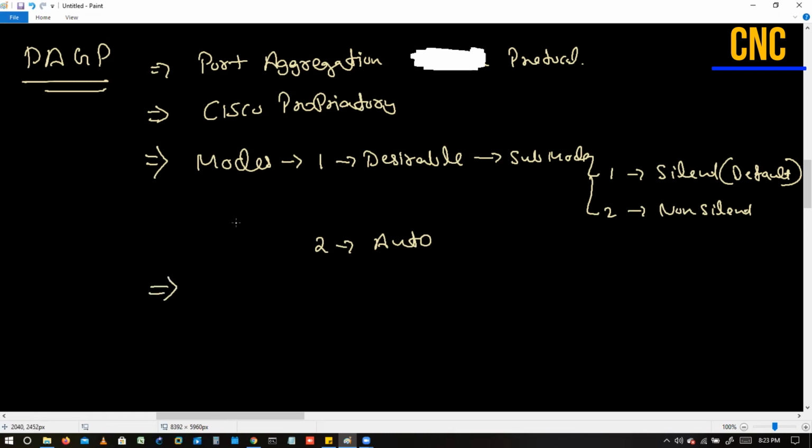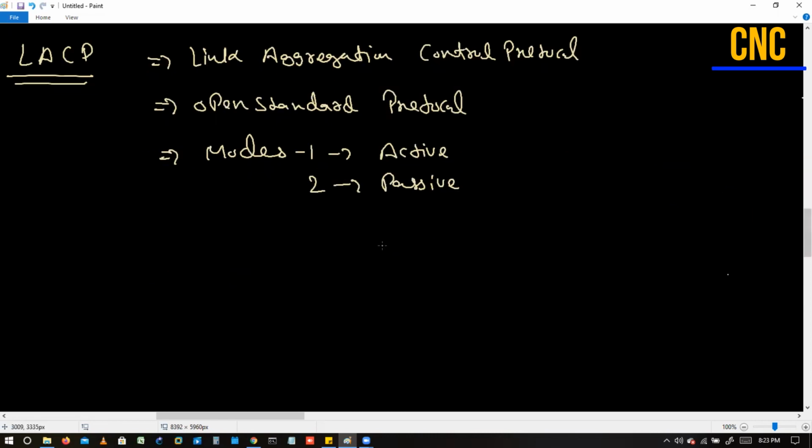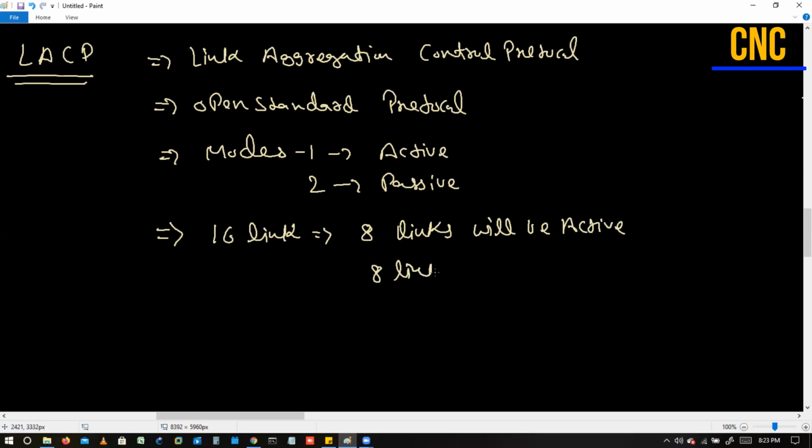PAgP says you can bundle 8 links, and LACP says you can bundle 16 links, but at that time 8 links will be active and 8 links will be in standby.